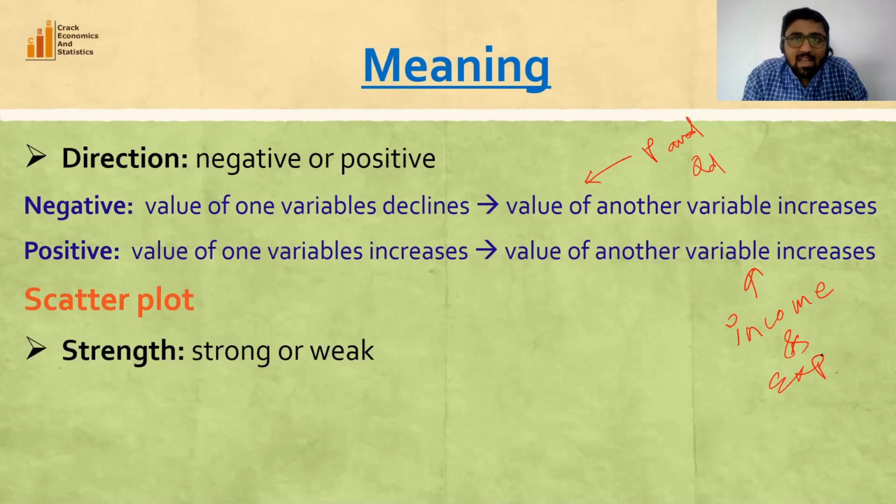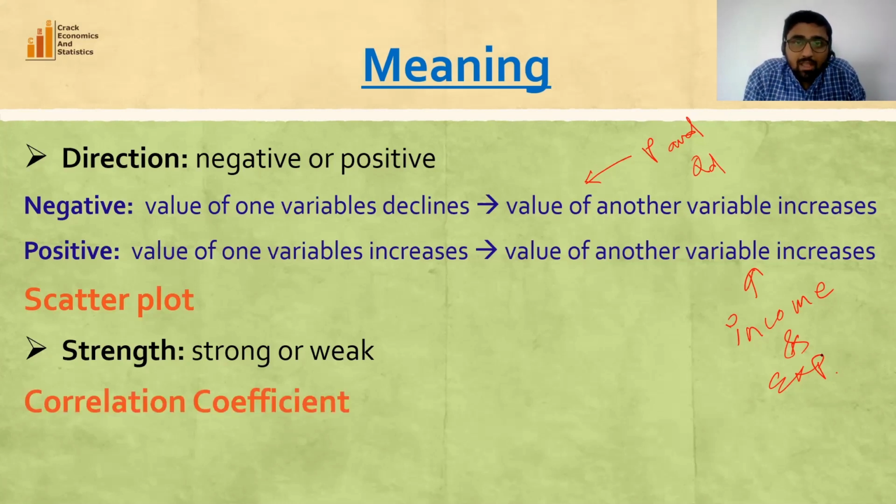But this scatter plot fails to tell us about the intensity of the correlation or of the association between two variables. And this intensity or strength of the association can be examined with the help of the correlation coefficient.